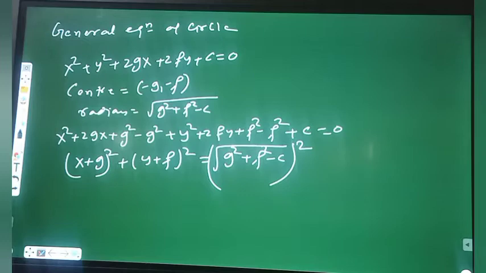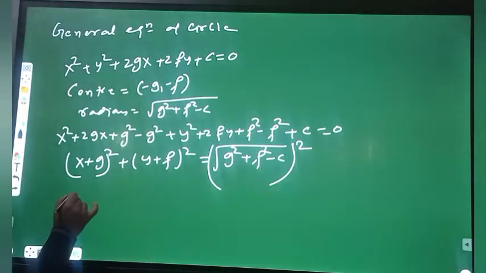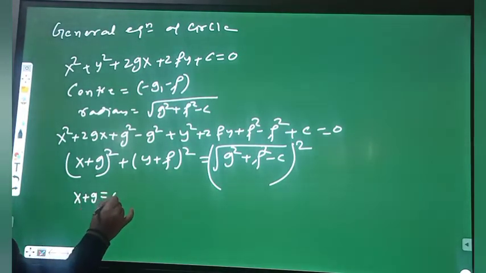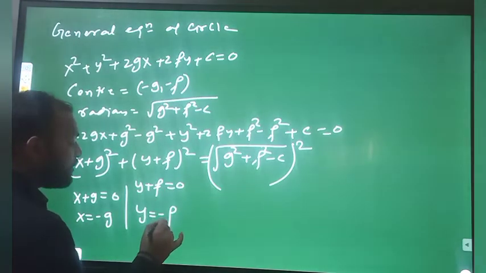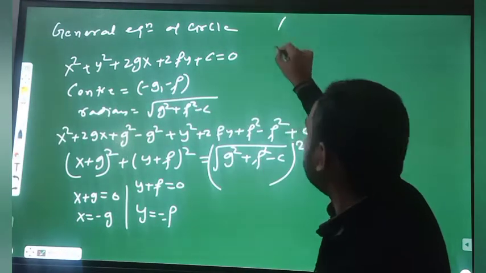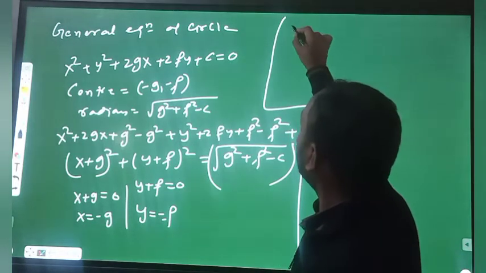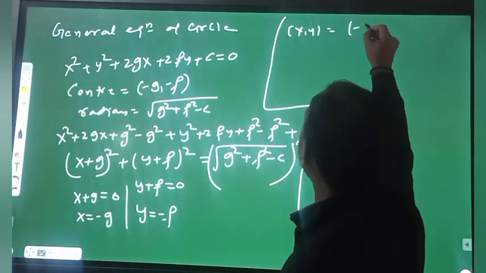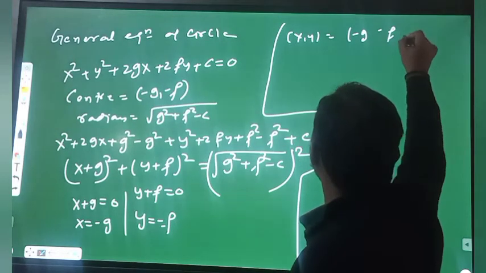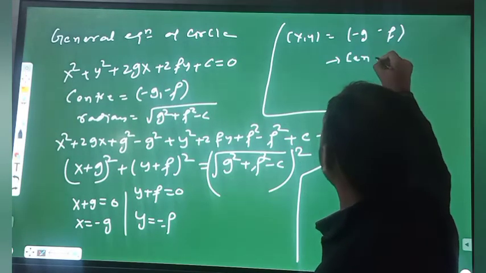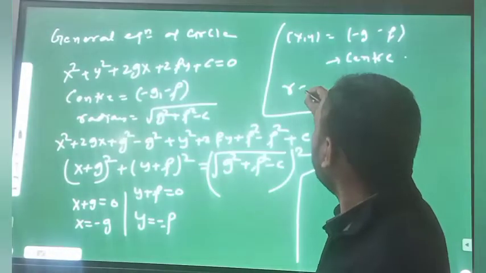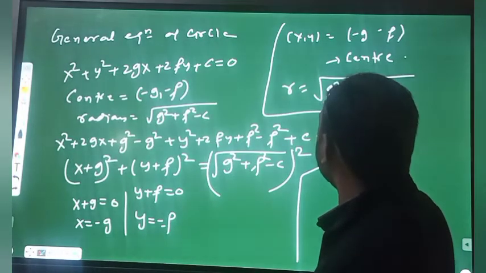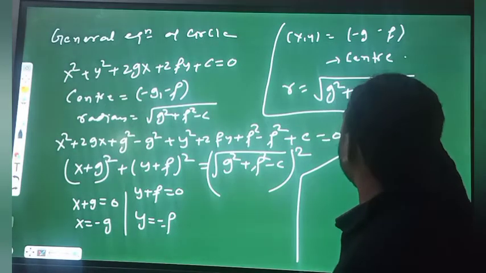So in this equation we can say that x plus g equal to 0, so x equal to minus g, and y plus f equal to 0, so y equal to minus f. So (x, y) is (minus g, minus f), this is the center, and r will be the square root of g square plus f square minus c.